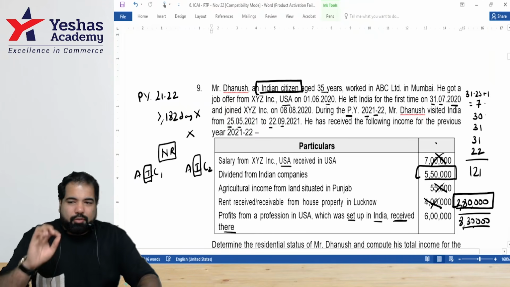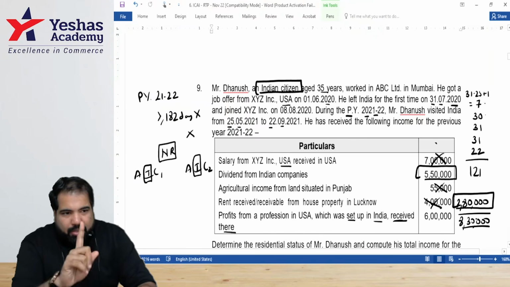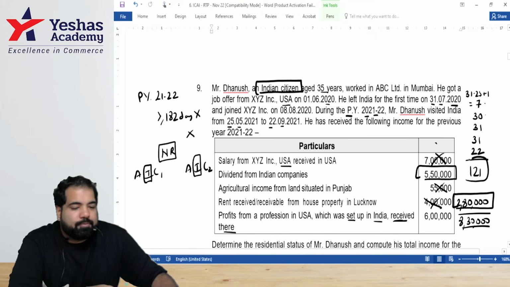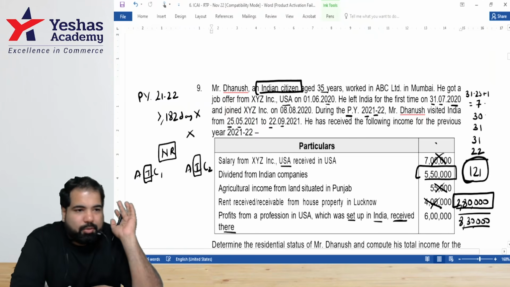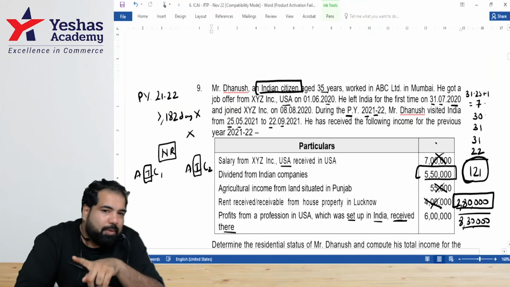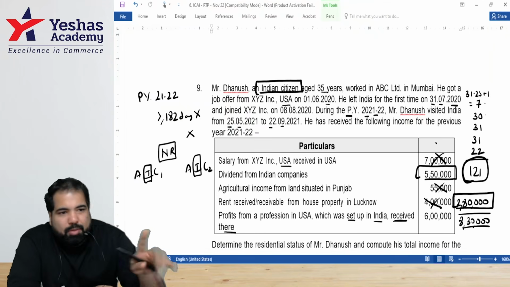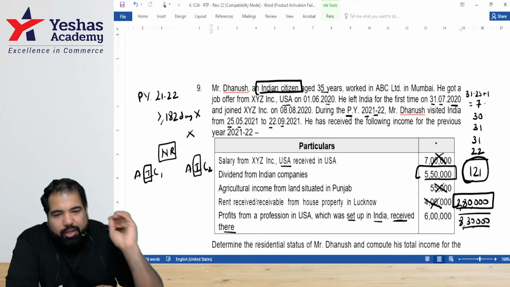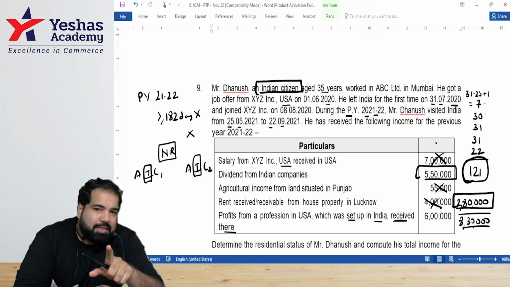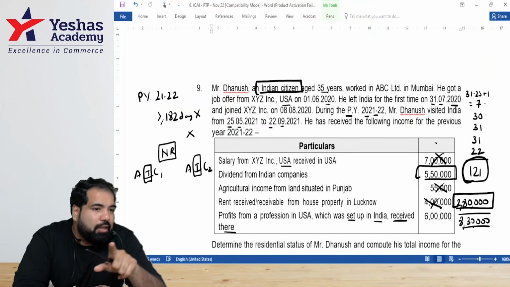I'm not getting a confident answer, so I'm going to ask again. One minute, guys. Everyone, please tell me how many days did he stay in India? Is he meeting 182 days? Are you clear till here? Yes. Please tell me the second condition did not apply. Why did the non-resident not become a RNOR this time, guys? Because his Indian income is not more than 15 lakh.